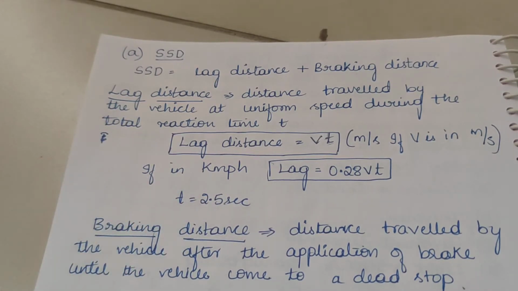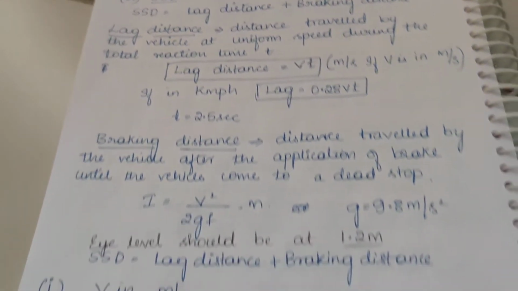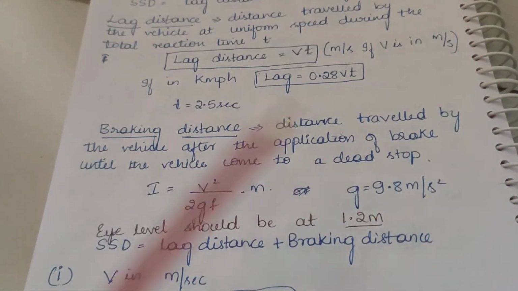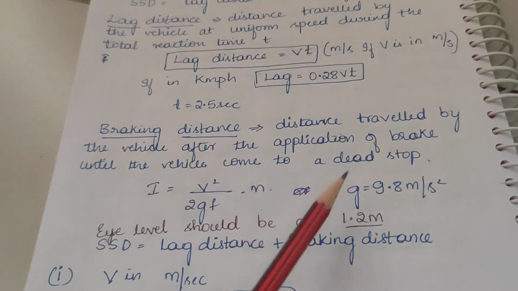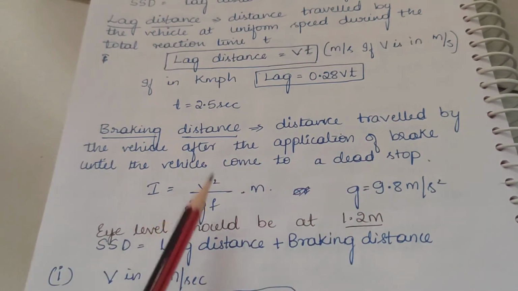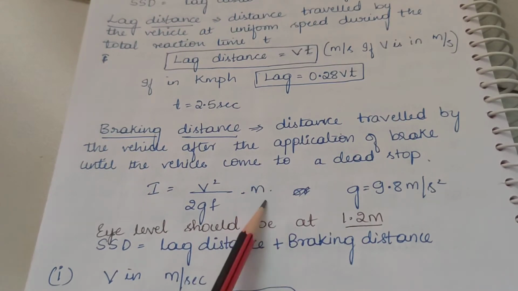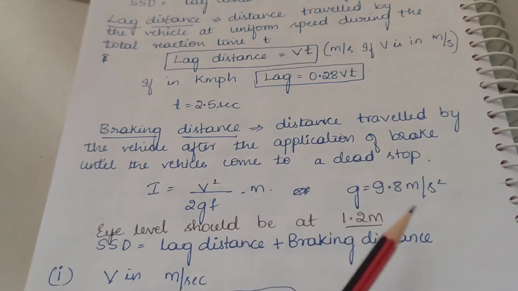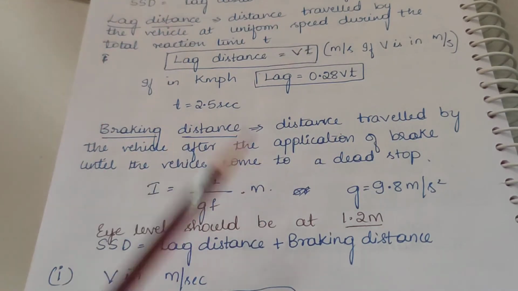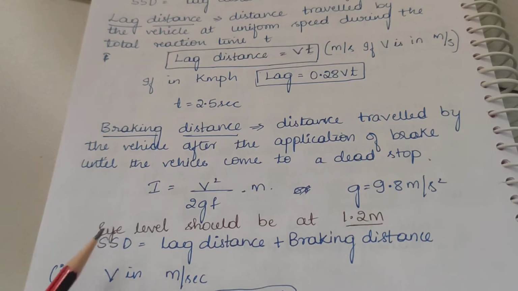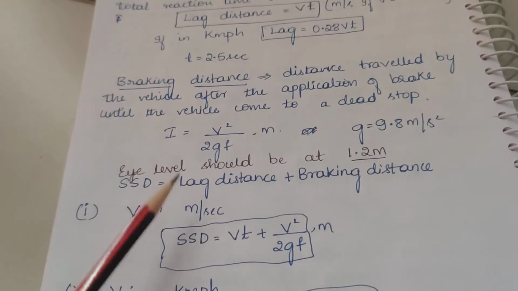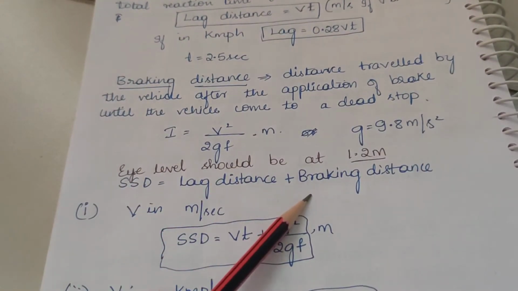Next, braking distance. It is the distance traveled by the vehicle after the application of brake until the vehicle comes to a dead stop. So braking distance is given by V square by 2gf in terms of meter. g is 9.8 meter per second square. The eye level of a driver should be at minimum 1.2 meters height. So I told you stopping sight distance is lag distance plus braking distance.